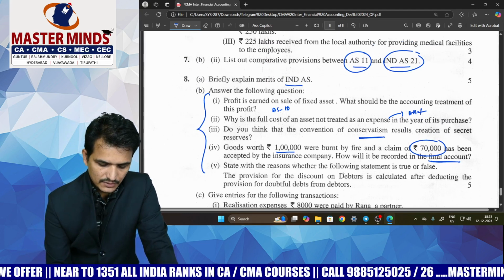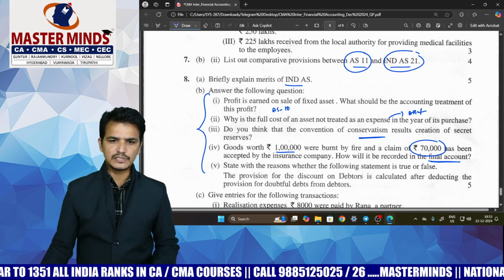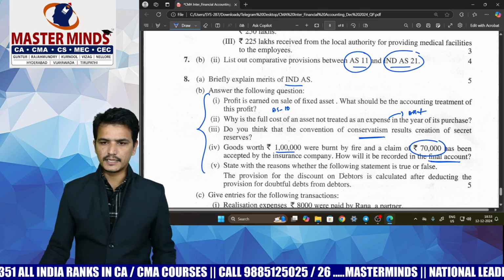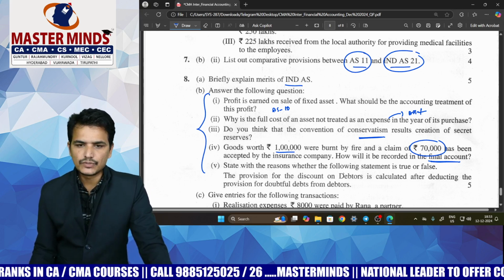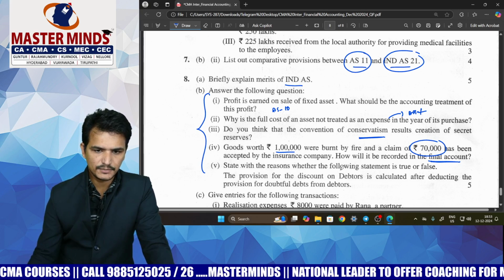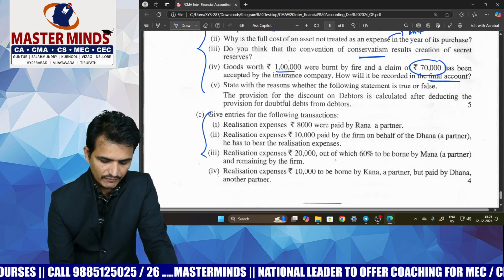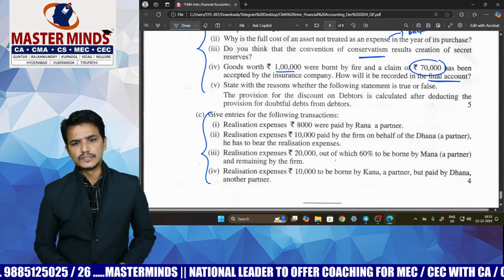If you see, this question has multiple concepts from various chapters, which are also not directly given in the study material. From the theory concepts of the study material, they have drafted certain MCQs, very short answer type questions, in the examination. And the last question they have given is based on the accounting entries in case of dissolution of a partnership firm.